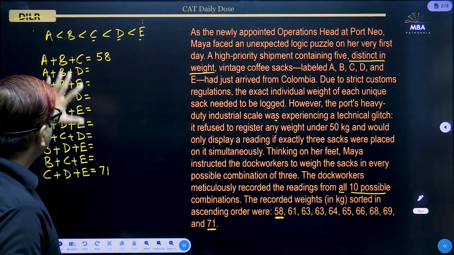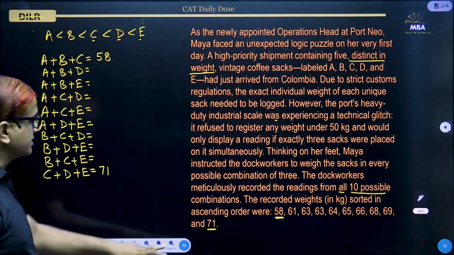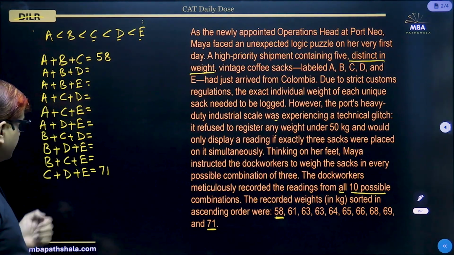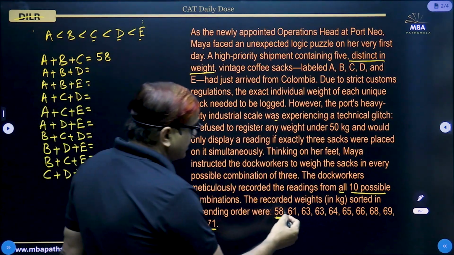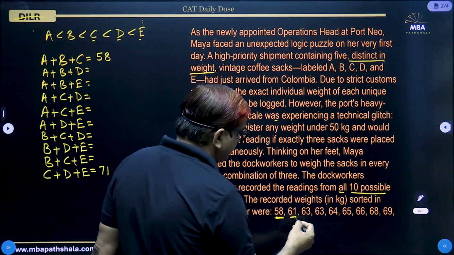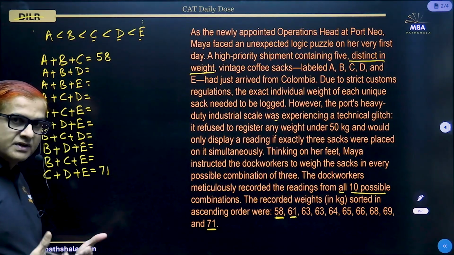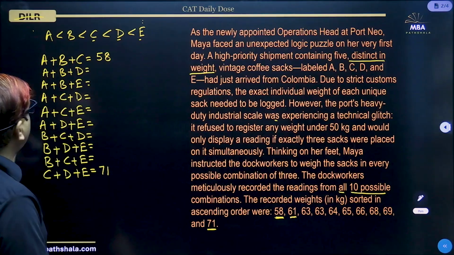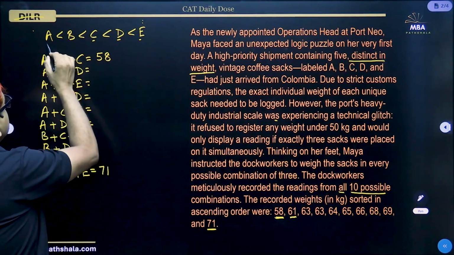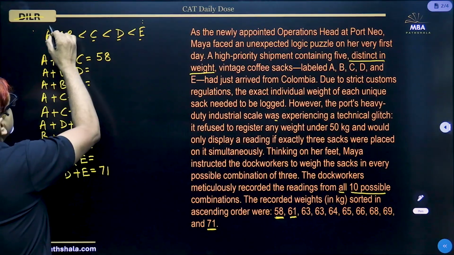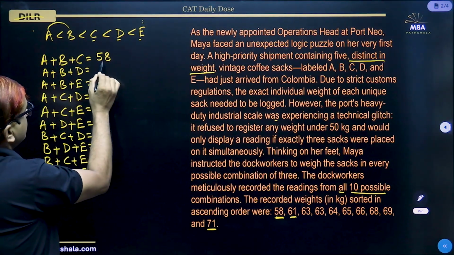So we have got 2 equations till now, but we have got 5 variables. So what is the way forward then? Here the next smallest one after 58 is 61. So for that 61, we will put a reasoning forward that if the dock workers take A, B, the lowest 2, with C, it is the lowest one, 58.